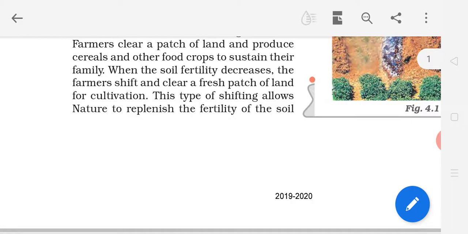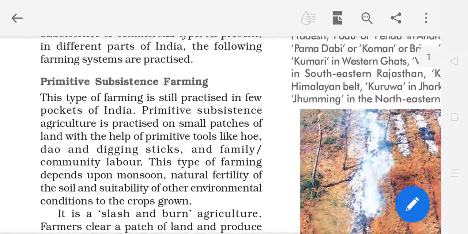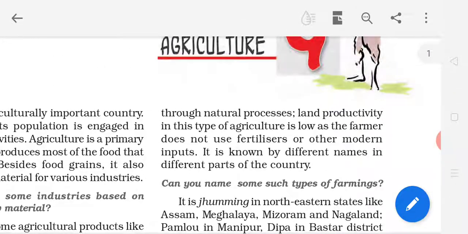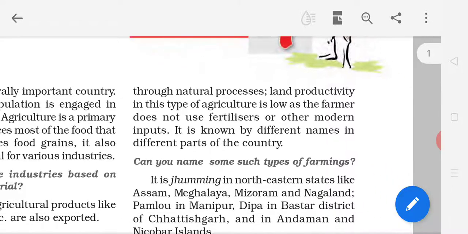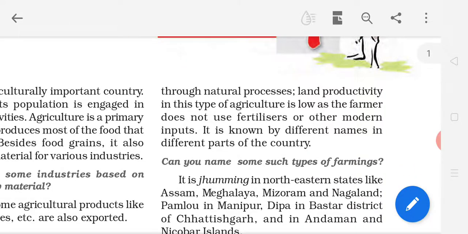In this method, the farmers don't use any type of fertilizers. So when the fertility decreases, they shift from the patch of land and select another fresh patch of land for cultivation. This type of shifting allows nature to replenish. Underline replenish, means renew the fertility of the soil. Now see this page: fertility of soil through natural process. So fertility of soil increases how? By natural way, without using any fertilizers and chemicals.